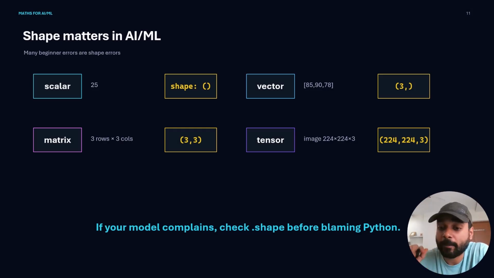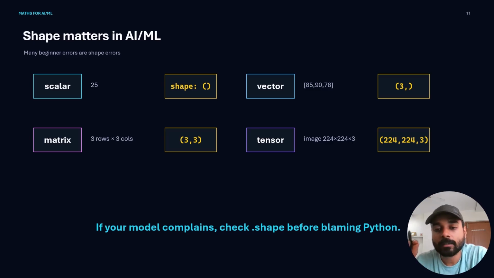Shape matters in AI and ML because when we are going to train a model, this will make a lot of sense. Right now, what I can tell you is that the shape of the data, the shape of the input, will become very, very important when you train a model. We will train a model, then I will explain this concept in more depth. But right now, remember this: a scalar has no shape. Basically, it's a single number.